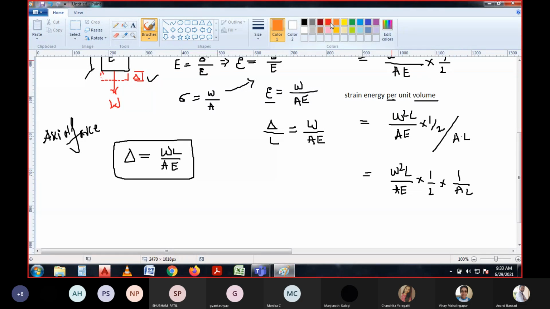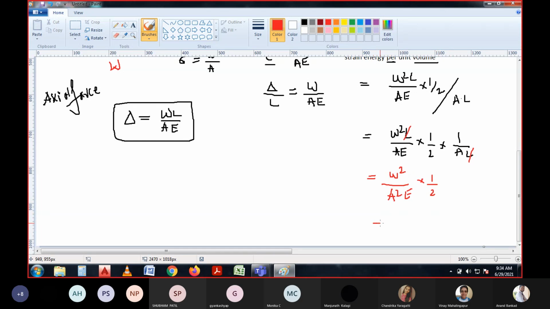So here, this L and this L get cancelled, and the remaining is W square by A square E, multiplying with half. W square by A square E multiplying with half.